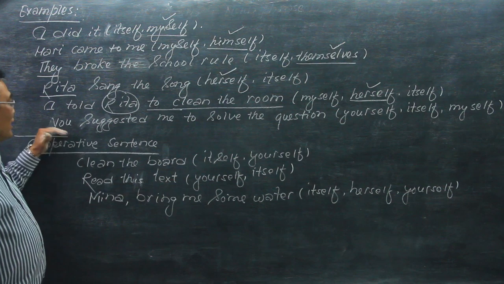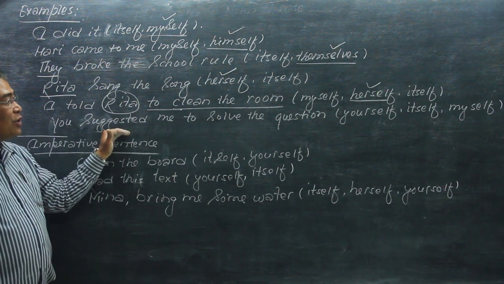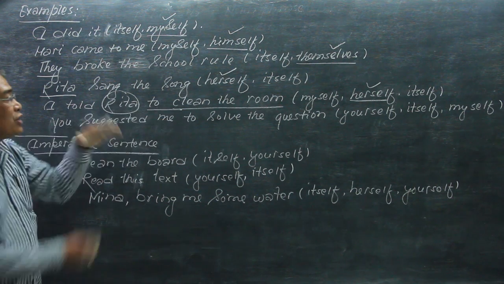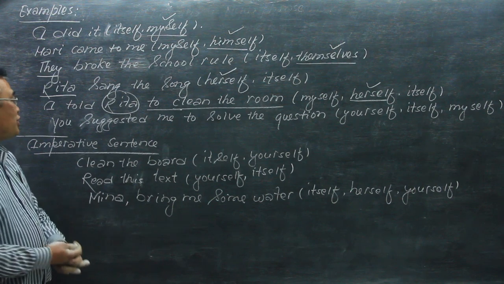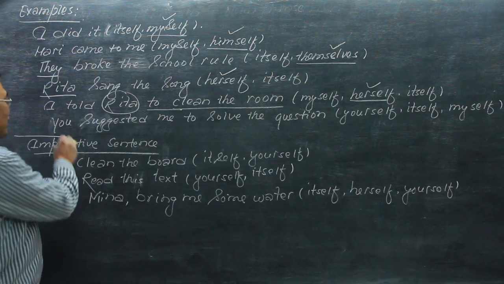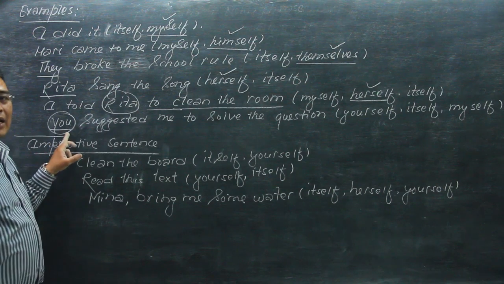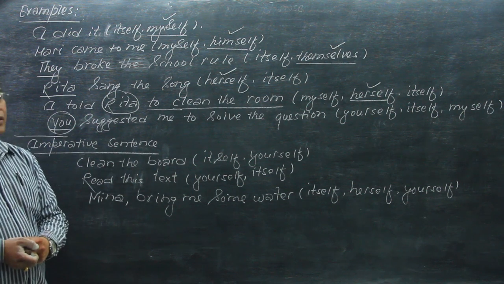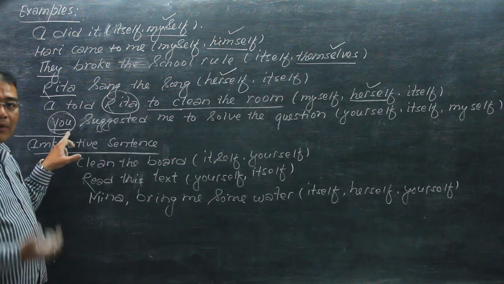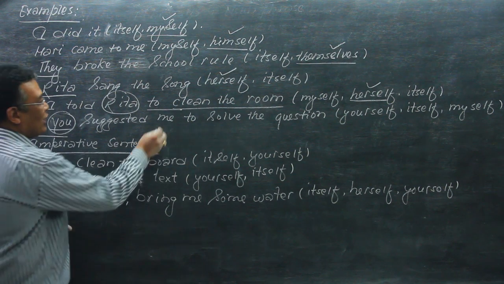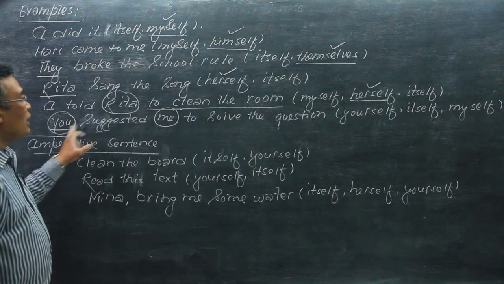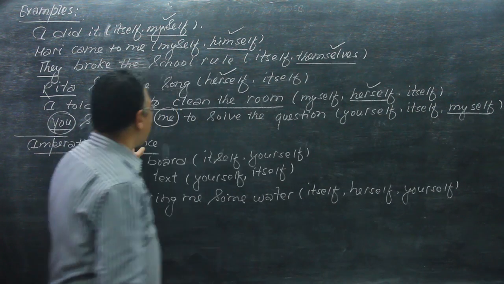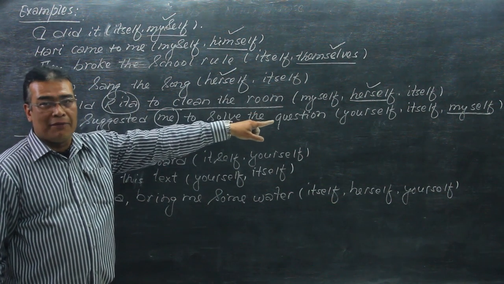Next example: you suggested me to solve the question, yourself, itself, or myself. Who solved the question? You suggested, and here you is the doer of the suggestion, and you made me solve the question. So you is the cause of the action, the doer of this action is me, and its reflexive pronoun is myself. You suggested me to solve the question myself.